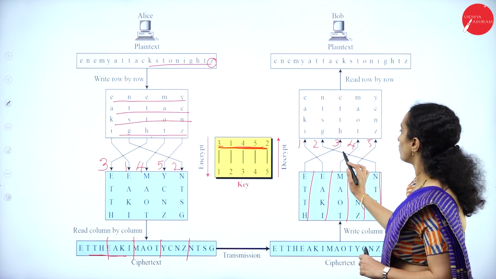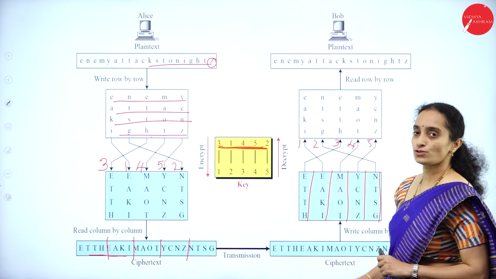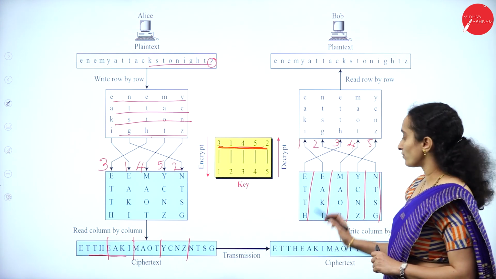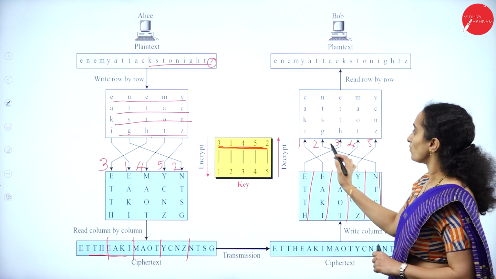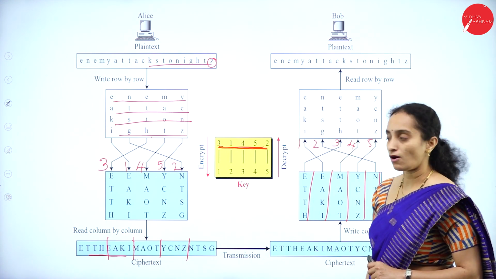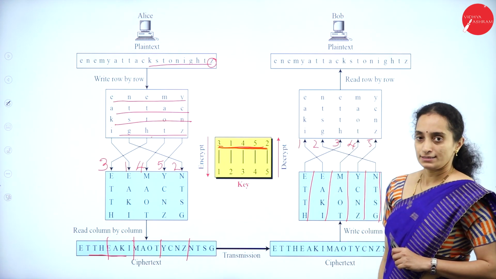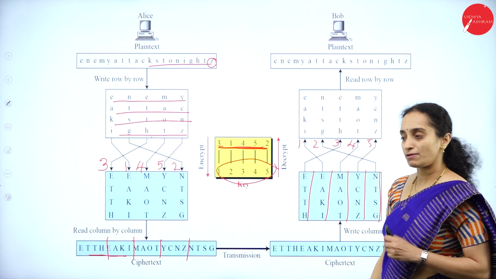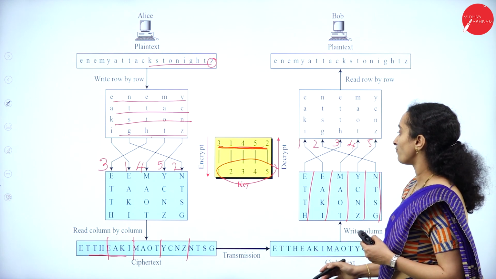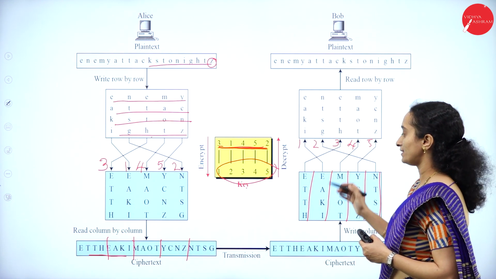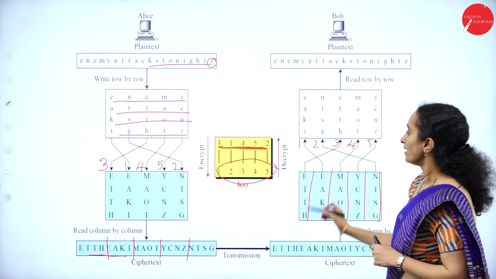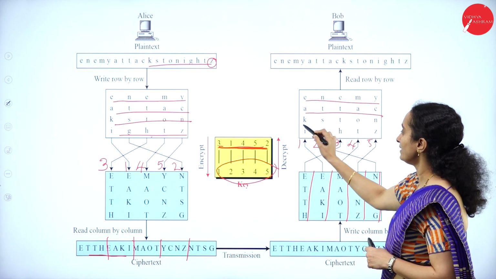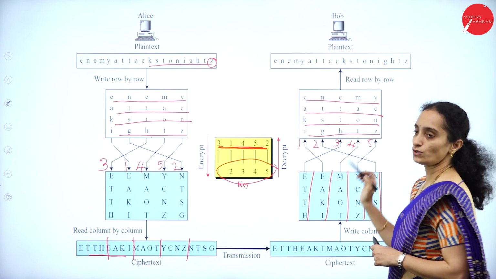Third column will go to fourth column. Fourth column will go to fifth column. Fifth column will go to second column. It will be changed based on the decryption key. Decryption key will be 1, 2, 3, 4, 5. Now it will be changed. Okay. Now again it is read row by row.